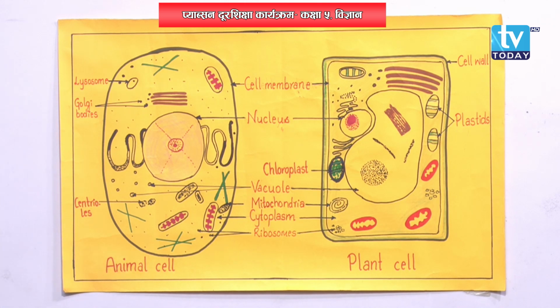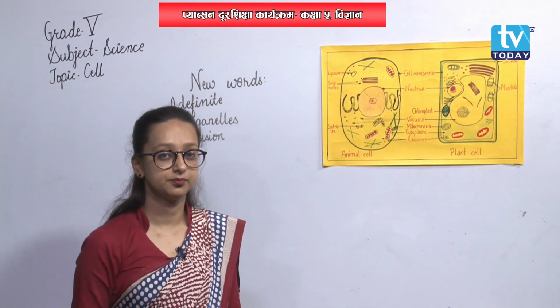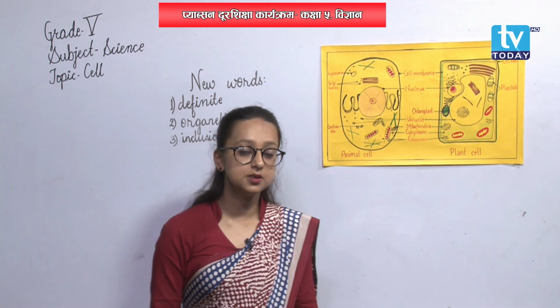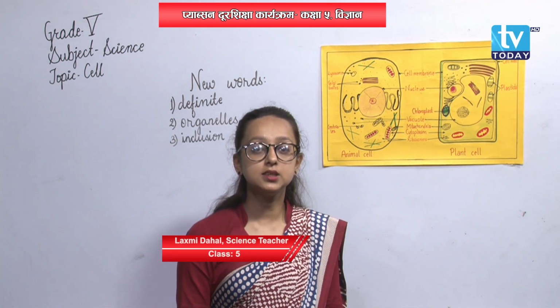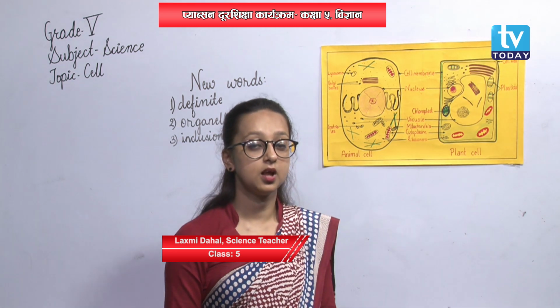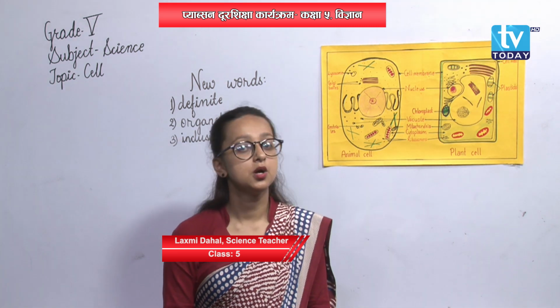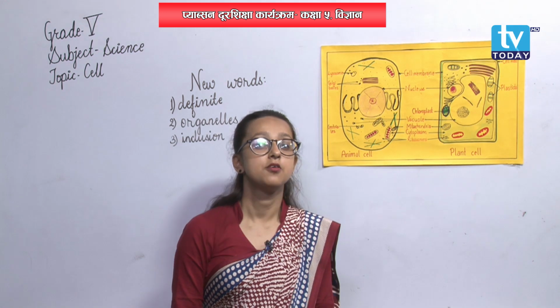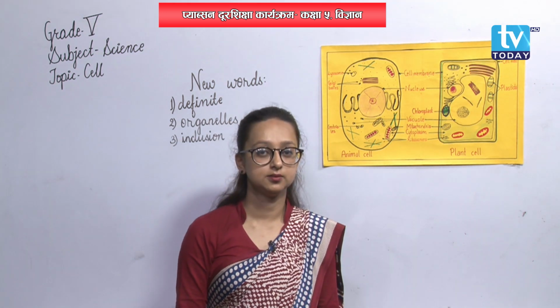We can see cytoplasm in animal cell also and in plant cell also. This thick fluid present in both the cells is cytoplasm. It is made up of a large amount of water along with carbohydrates, proteins, lipids, vitamins and so on.